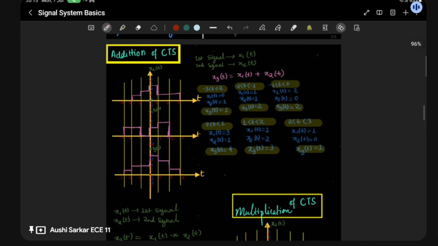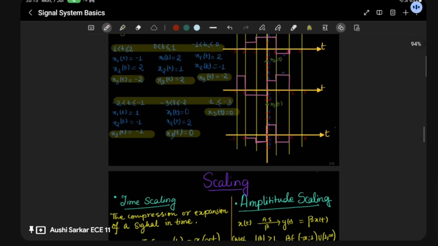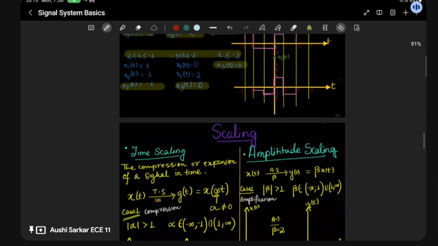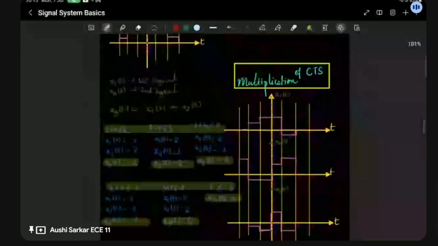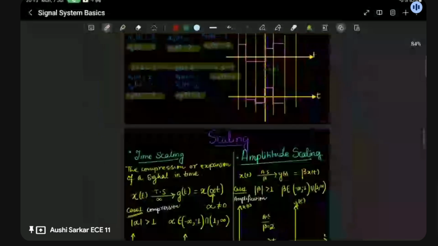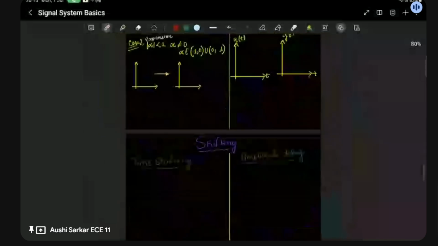I hope addition and multiplication are pretty clear. I think I should end the lecture here. Next time we will start with scaling and shifting. So let's meet in the next lecture.